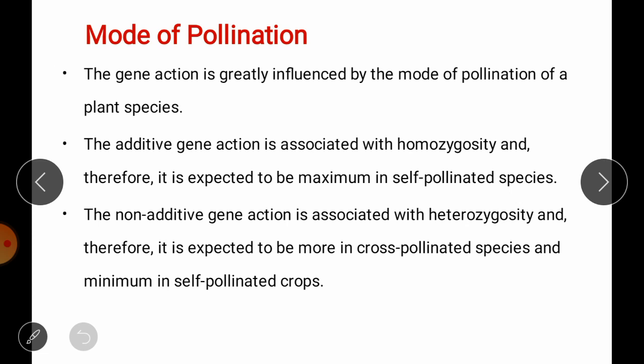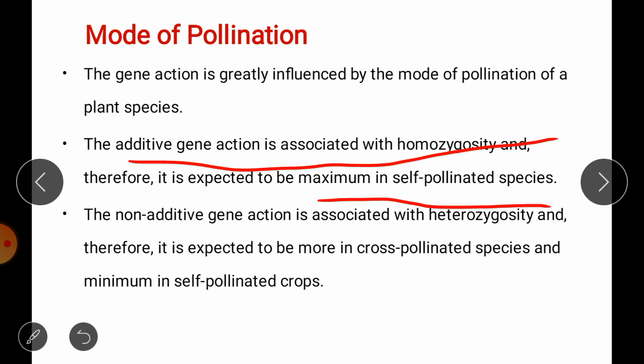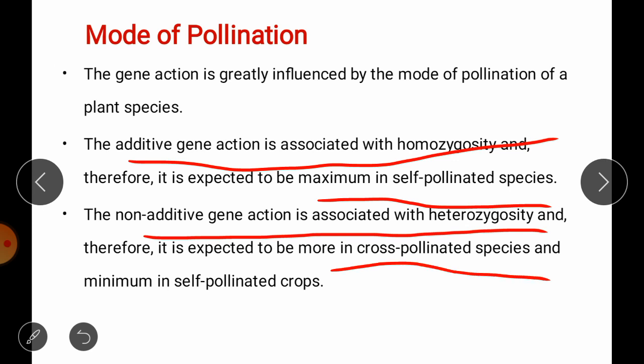Then the second one is mode of pollination. So gene action is influenced by the mode of pollination. We have two types of pollination, self and cross. So generally this additive gene action is associated with homozygosity. So you can expect additive gene action more in self-pollinated species, while non-additive type of gene action is associated with heterozygosity. So you can expect more amount of that type in cross-pollinated species.